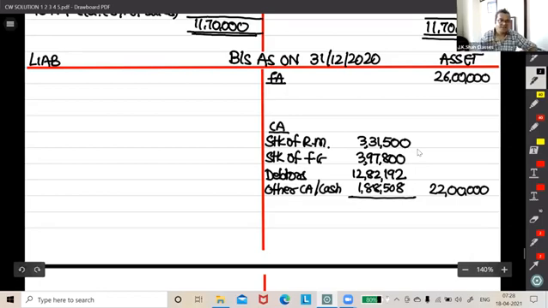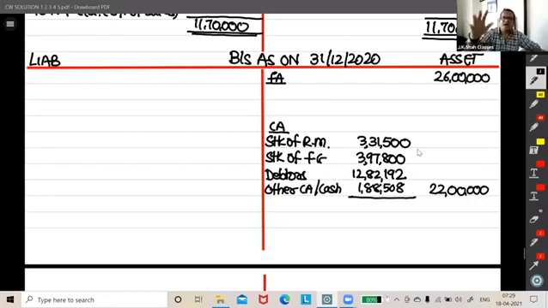People have given me the answer. Thank you, friends. Cash, bank, other current asset, whatever you like, you write. Because we don't know what it is, we always say other current assets. So in real life, we do like that.